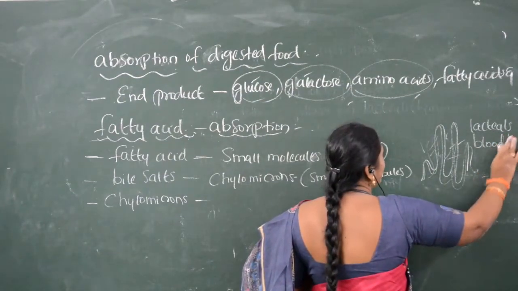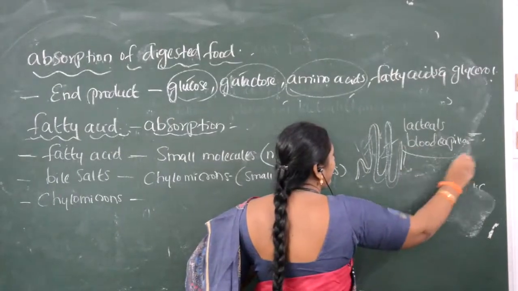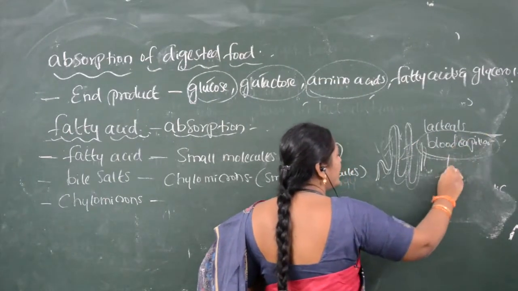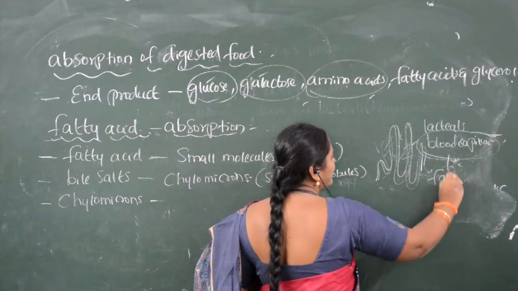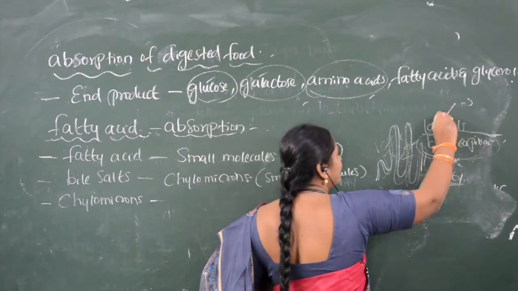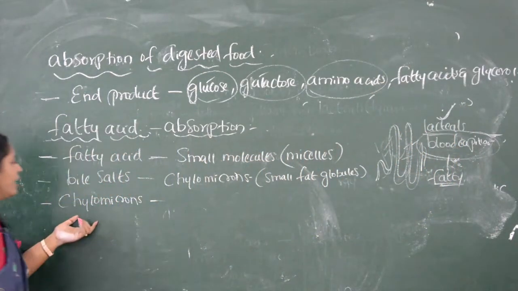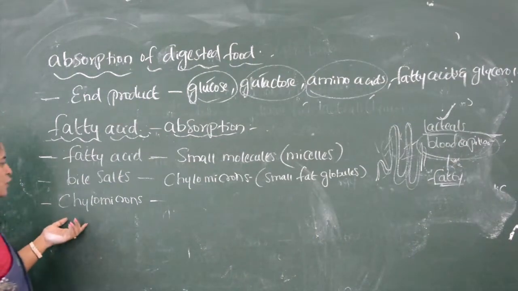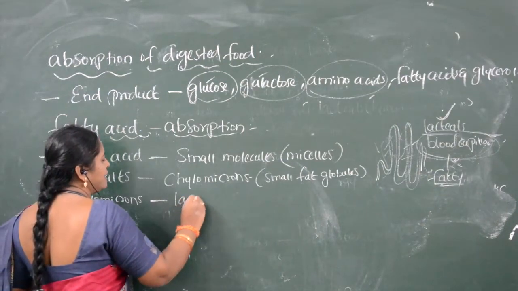Now these blood capillaries are not absorbing fatty acid. So what is remaining around the villi? Lacteals. So lacteals only absorb the fatty acids. So chylomicrons enter into the lacteals.